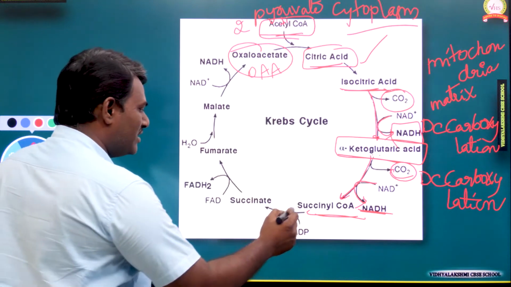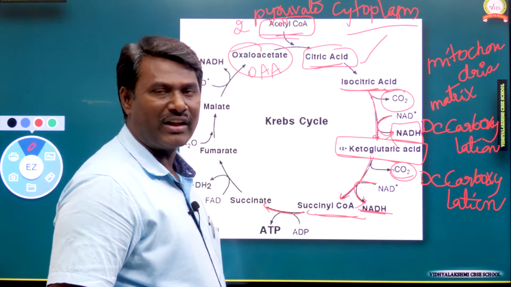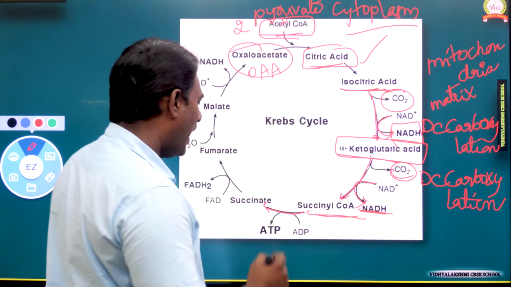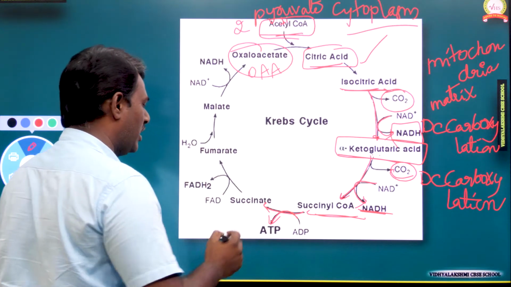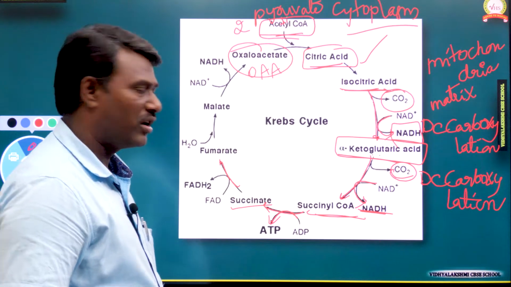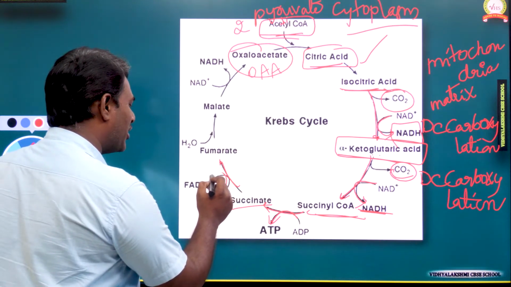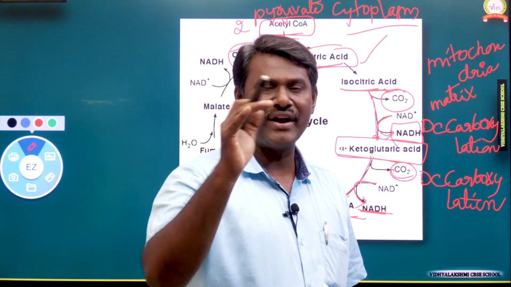Next, succinyl-CoA will convert into succinate, and here 1 ATP is released. Next, succinate will convert into fumarate. Here FAD is reduced to FADH2.